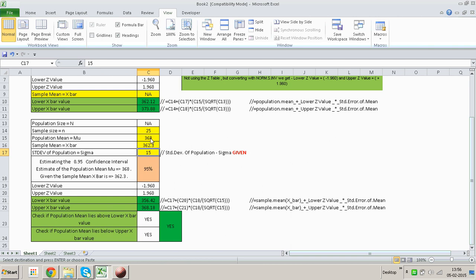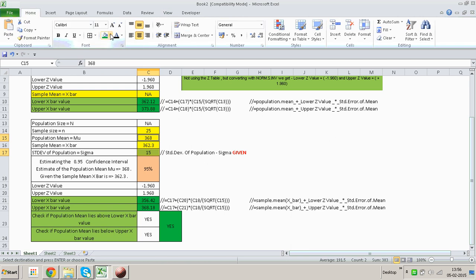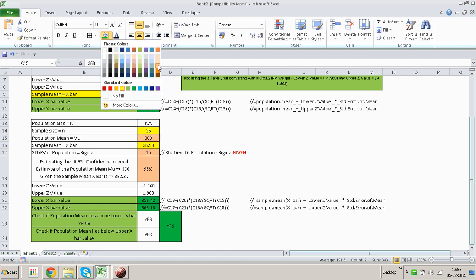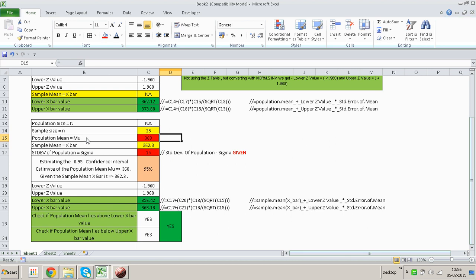Now these two values, 368 and 15, which I will shade in orange, are two population parameters which have been given to us. Let me put them in red. These are two population parameters, and the two statistics from the sample are the sample size and the sample mean. Now having these four inputs, we want to have a 95% confidence level while we predict a certain confidence interval.